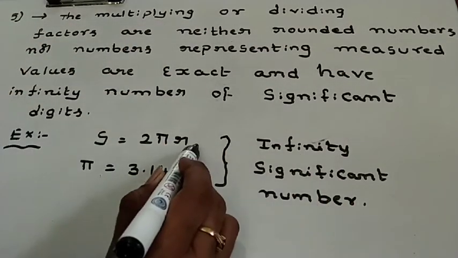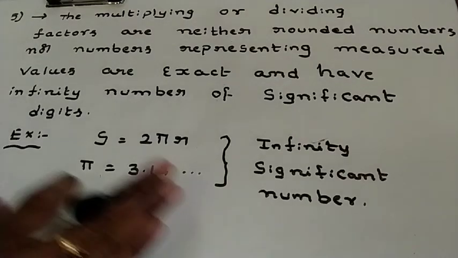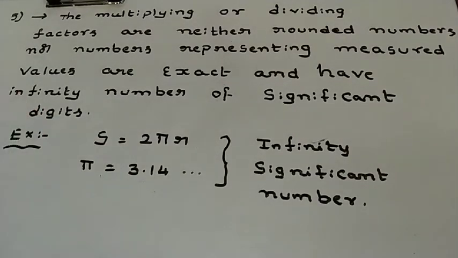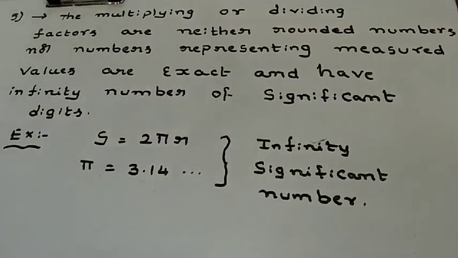That means it has infinite significant digits. This is about point number 5. I think you understood point number 5. Now we are going to discuss point number 6.